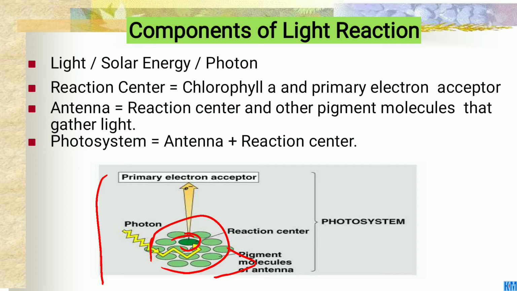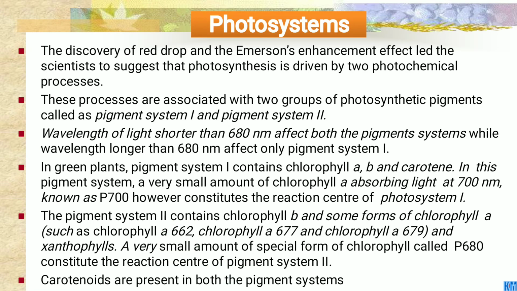Okay, then, what are the photosystems? The discovery of the red drop and the Emerson enhancement effect led scientists to suggest that photosynthesis is driven by two photochemical processes, and these processes are associated with two groups of photosynthetic pigments called photosystem 1 and photosystem 2.